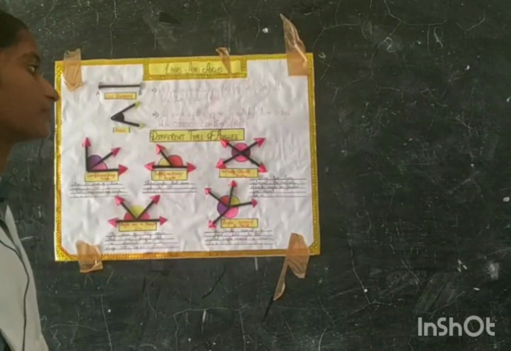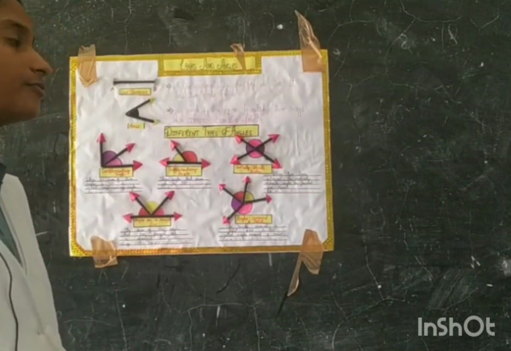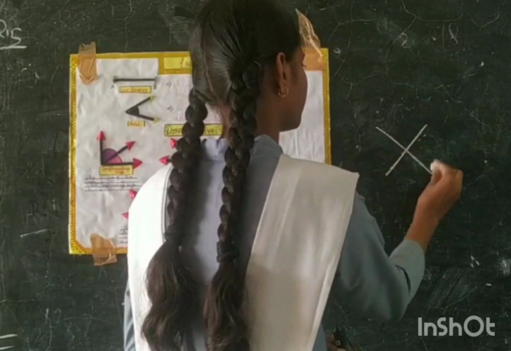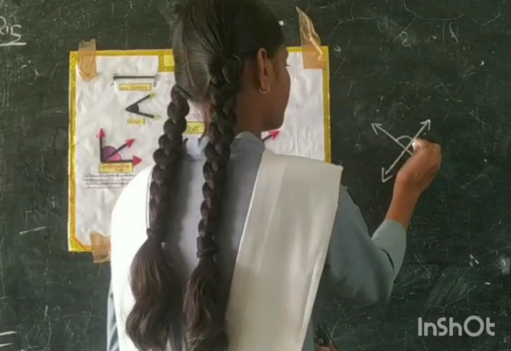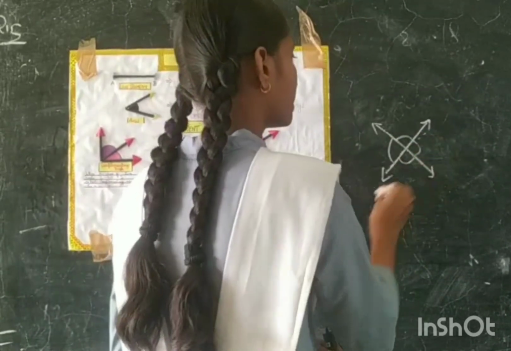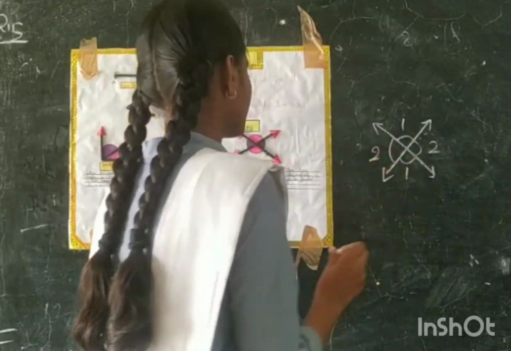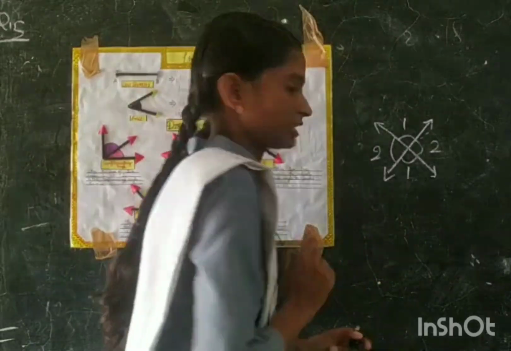And third, vertically opposite angles. When two lines intersect, the vertically opposite angles so formed are equal. Example, give this value 1 and 1. It looks the same. So it is called a vertically opposite angle.